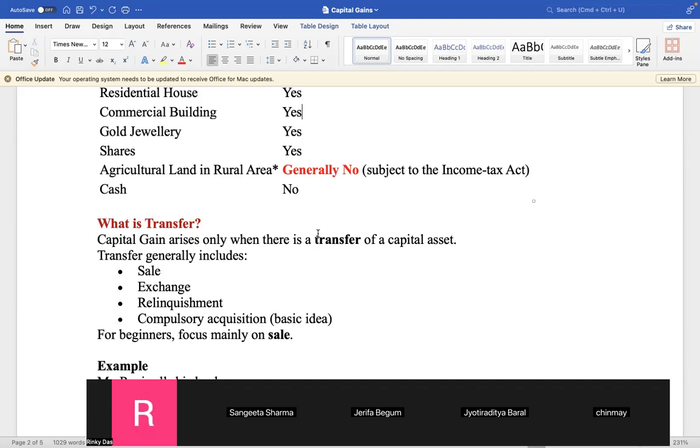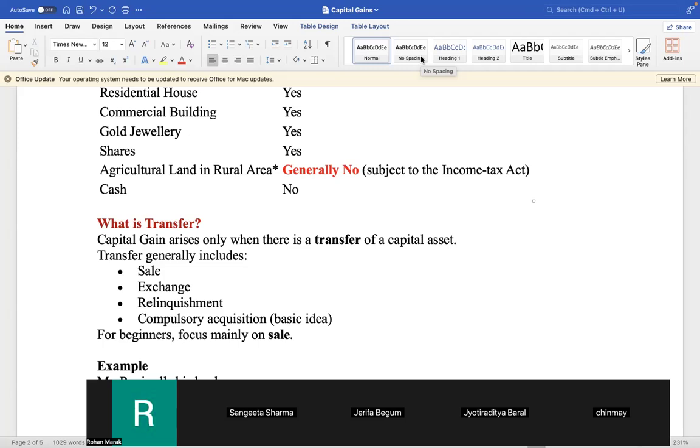That much is easy to understand. But then only sale is not transfer. So we shall understand transfer. Sale is one of the items of transfer. रिंकी समझ रहा है? हाँ सर। अभी तुम बताओ, what is transfer? It's very important, dear students, this point is very important at basic level. What is transfer?